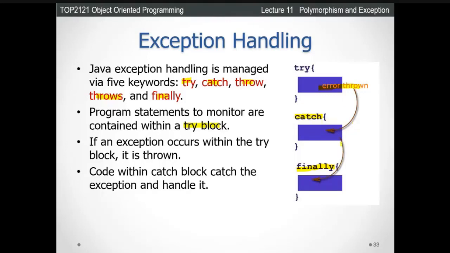Then lastly the finally block: whether you catch any error or not, the finally block will execute. So if you run the try block and catch block with no problem, at the end the finally block is executed. I hope you understand the use of finally, right?